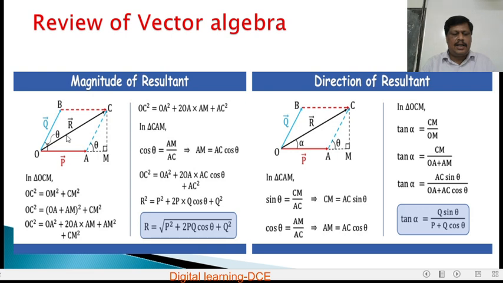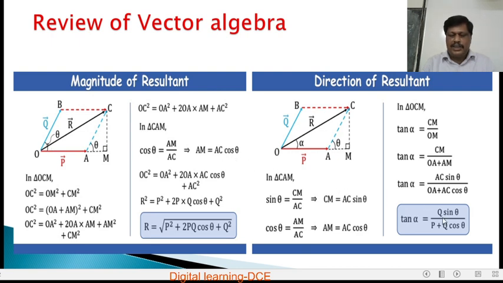The magnitude of the resultant is given by this formula, that is R is equal to root of P square plus 2PQ cos theta plus Q square, or R square is equal to P square plus 2PQ cos theta plus Q square. These two equations represent the magnitude. Finally, R is equal to root of P square plus 2PQ cos theta plus Q square represents the magnitude of the resultant. Here, theta is the angle between the two vectors P and Q.